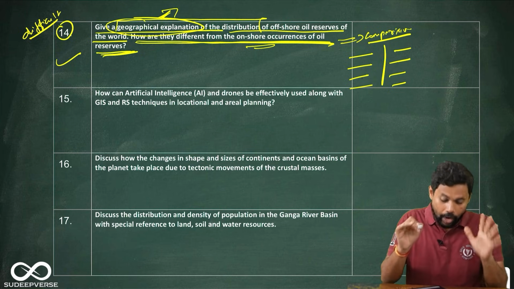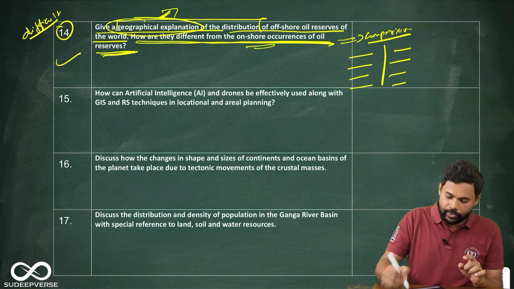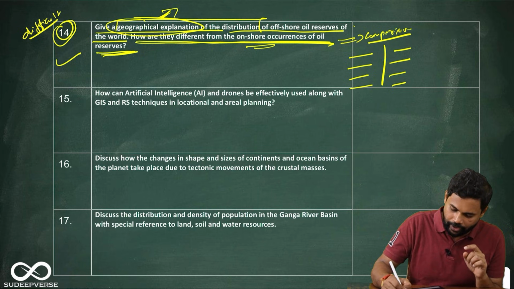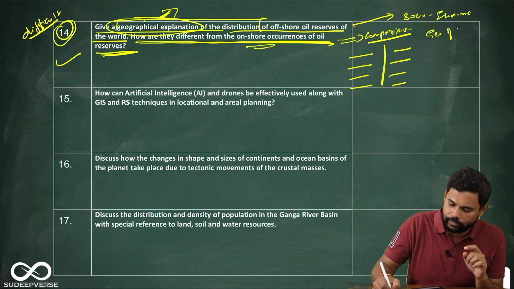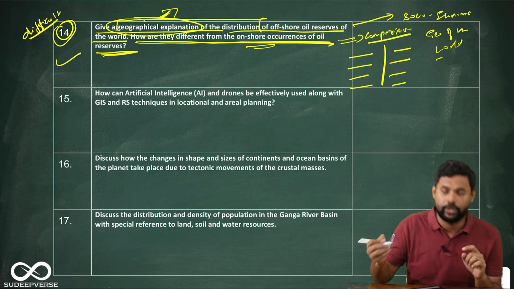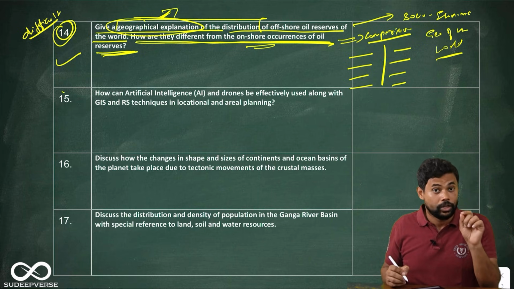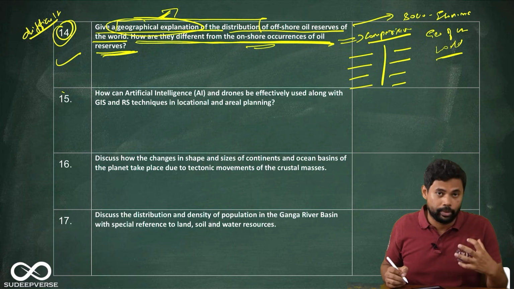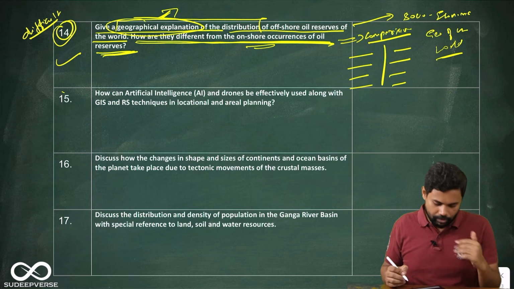So the next one, however, coming back to that, the 14th one, again, this question is coming from socio-economic geography of the world. Socio-economic geography of the world. Okay, again, look at this. Socio-economic geography is becoming more and more important. That is what I'm trying to tell you. Next, let us come to the 15th question.